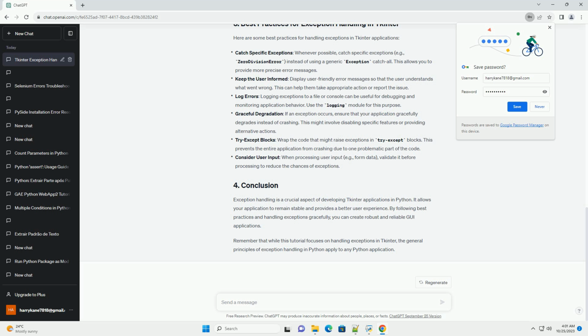Exception handling is a crucial aspect of developing Tkinter applications in Python. It allows your application to remain stable and provides a better user experience. By following best practices and handling exceptions gracefully, you can create robust and reliable GUI applications. Remember that while this tutorial focuses on handling exceptions in Tkinter, the general principles of exception handling in Python apply to any Python application.